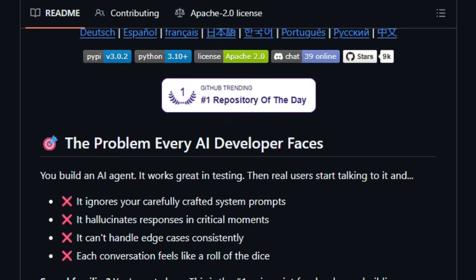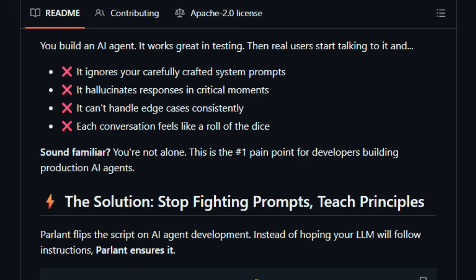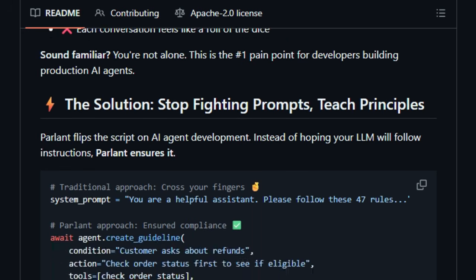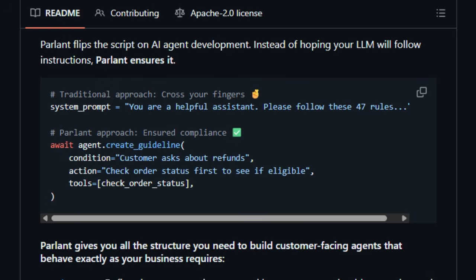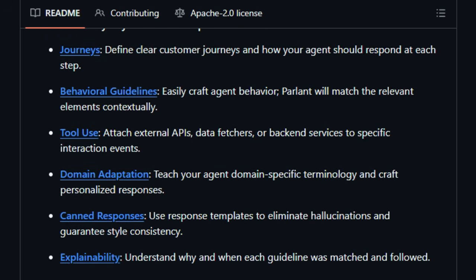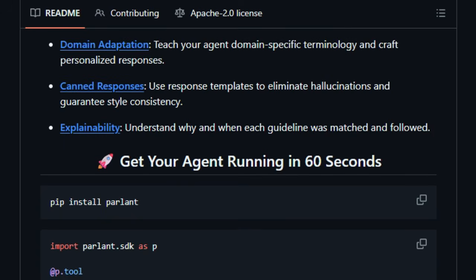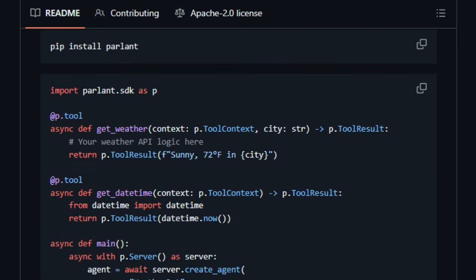What really sets Parlant apart is how it uses these guidelines in context. Instead of dumping dozens of rules into one mega prompt, Parlant evaluates the ongoing conversation and applies only the relevant guideline at that moment. This keeps interactions clean, focused, and transparent. For multi-step flows, like onboarding, support issues, or complex dialogues, it offers journeys, which are flexible but structured, adapting as users deviate from the script naturally. Safety, predictability, and compliance matter most when building real-world agents, and Parlant delivers.